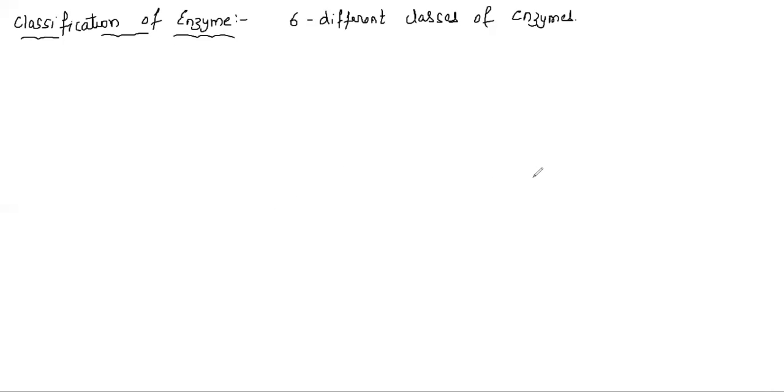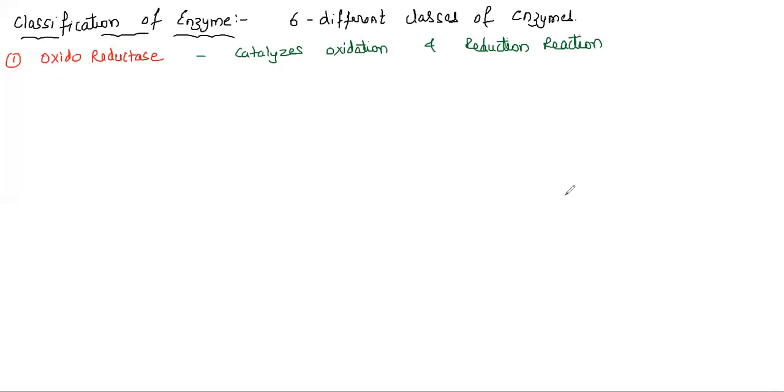So which is the first one? The first one is oxidoreductase. As the name suggests, oxidoreductase means the enzyme that is involved in oxidation as well as reduction. Its role is that it catalyzes oxidation and reduction reactions. You all have studied in chemistry: what do you mean by the word oxidation and what do you mean by the word reduction?